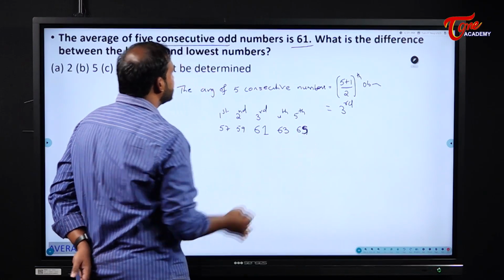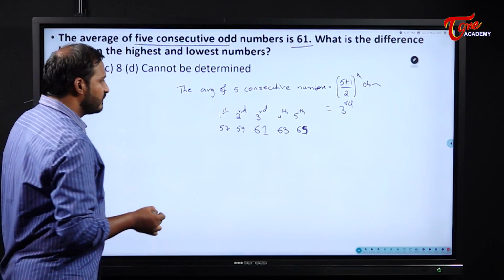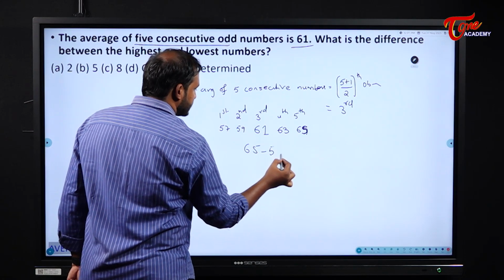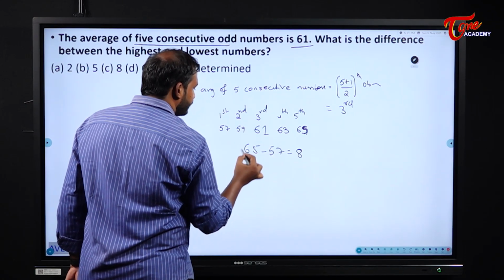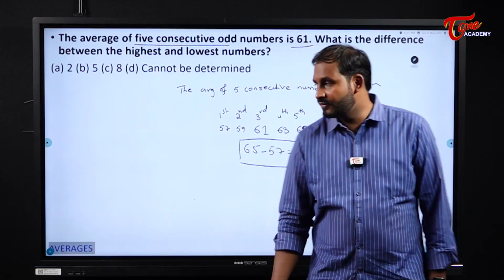They are asking us what is the difference between the highest and the lowest numbers. What is the difference between the highest and lowest number? 65 minus 57. What is it? 8. So this is the value. This is how we find the answer.